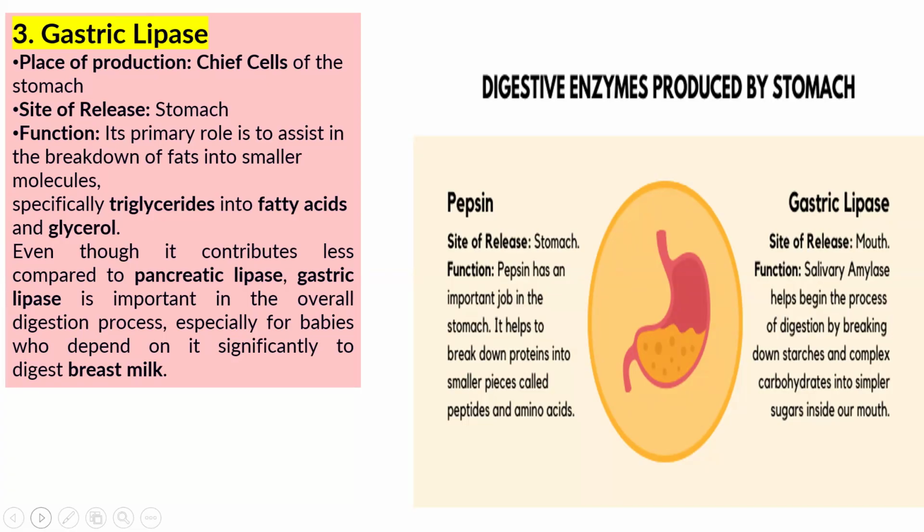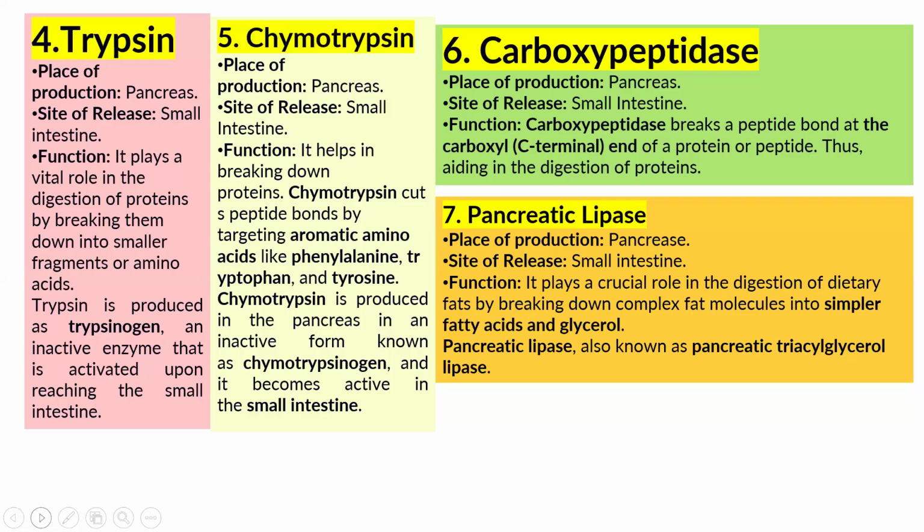Even though it contributes less compared to pancreatic lipase, there is a presence of lipase in the pancreas also, and in the stomach gastric lipase is less important. It is especially important for babies because babies totally depend on breast milk, mother's milk. So gastric lipase is less important than pancreatic lipase because pancreatic lipase helps in the emulsification of fat. It is especially important for small children who are taking mother's milk, breast milk.